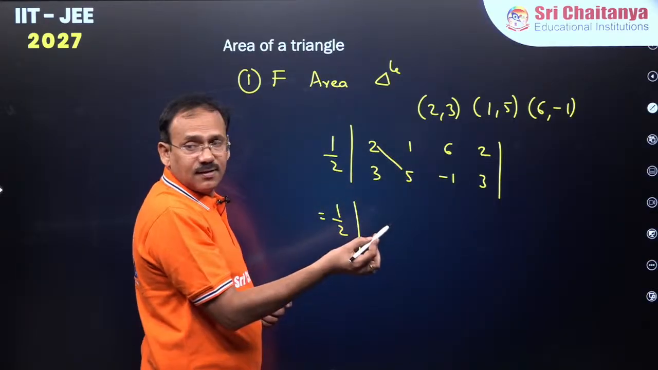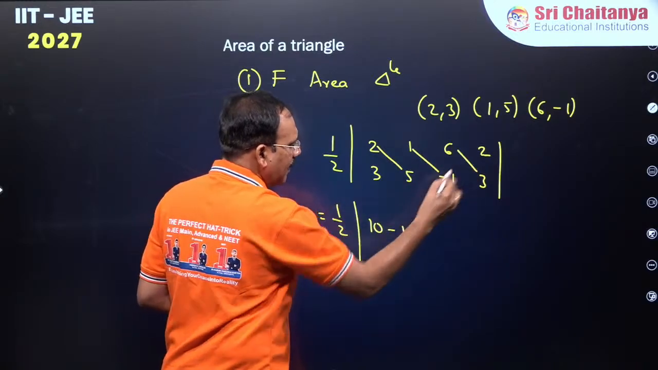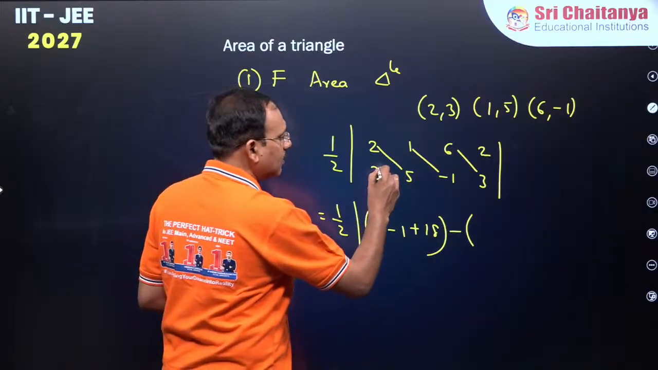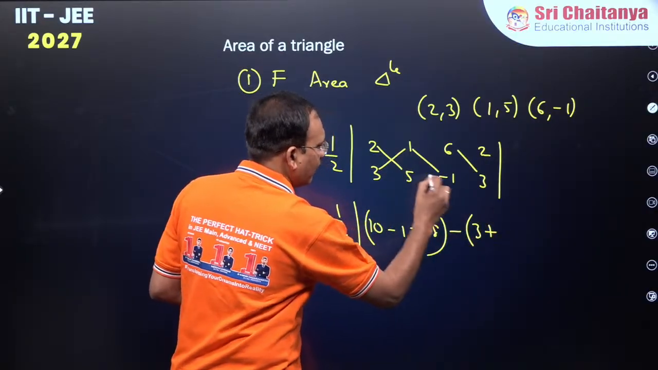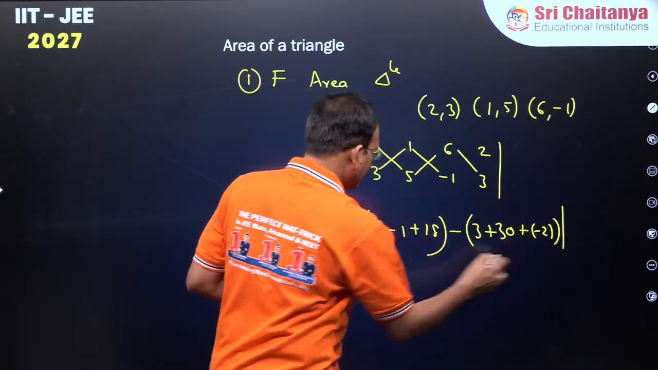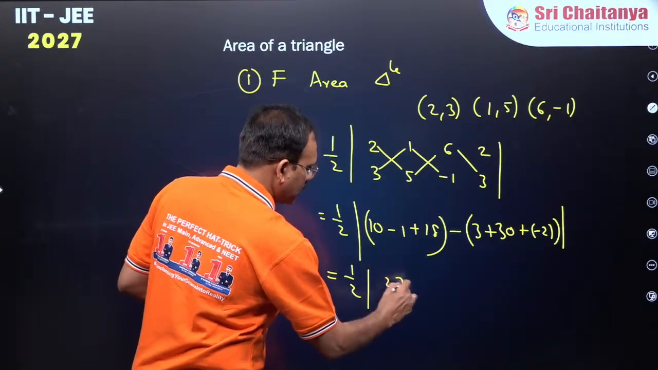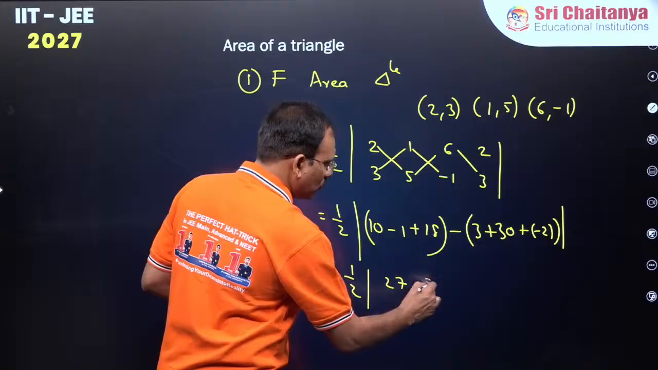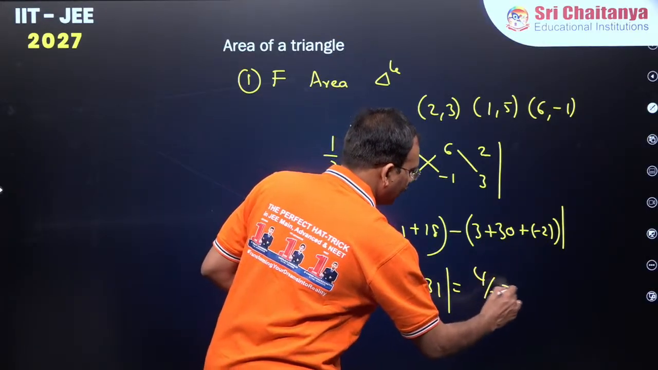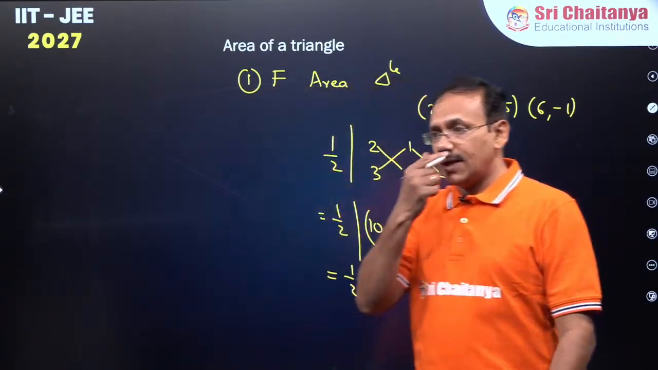This is 10, add this, minus 1: 10 minus 1 plus 18. This you do at a time, minus of 3 plus 5, 6 are 30, plus this is minus 2, which gives 28 minus 1, 27, minus this is going to be 31, where the difference is 4. 4 by 2 will give you 2 square units as the area. Clear everyone? 2 square units is the area.